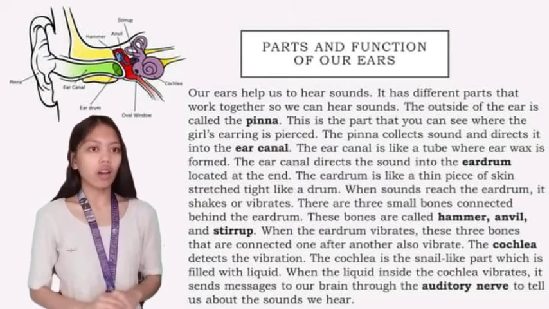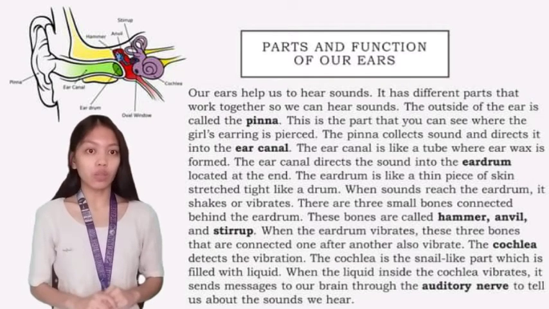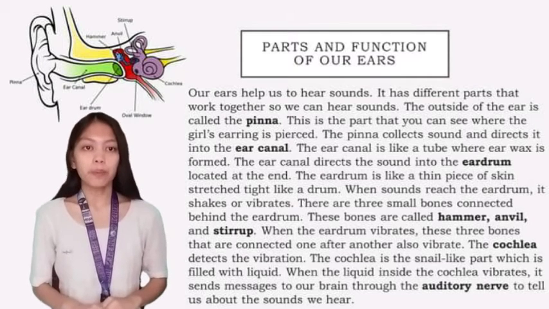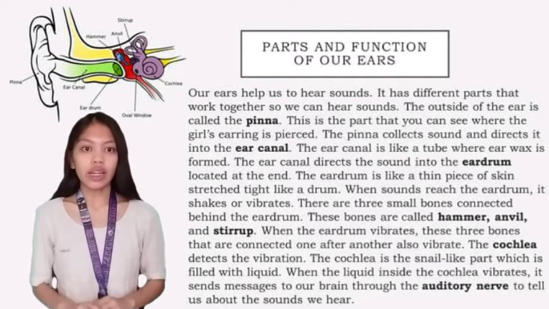Parts and functions of our ears. Our ears help us to hear sound. It has different parts that work together so we can hear sounds. The outside of the ear is called the pinna. This is the part that you can see where the girl's earring is pierced.